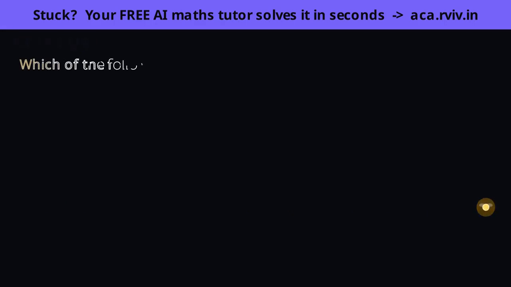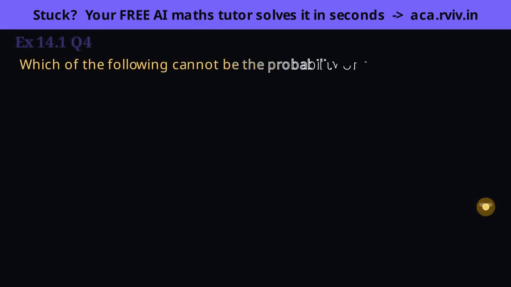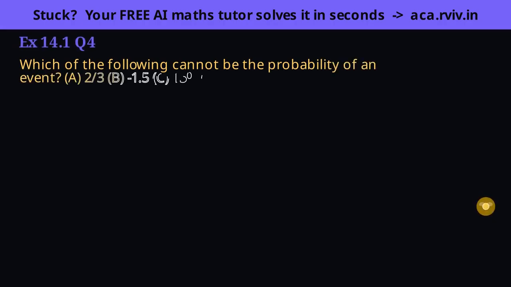A pure test of the range rule: every probability must sit between 0 and 1. Recall why the range exists. Probability is favorable over total, and favorable can't be fewer than none or more than all, so the fraction is trapped between 0 and 1. So our whole job is to check each option against that band.